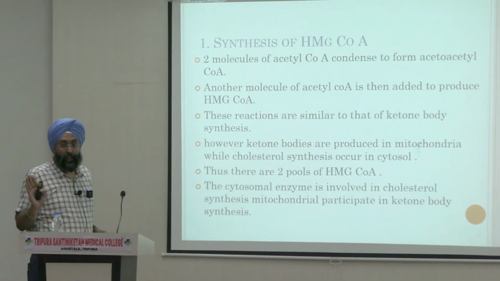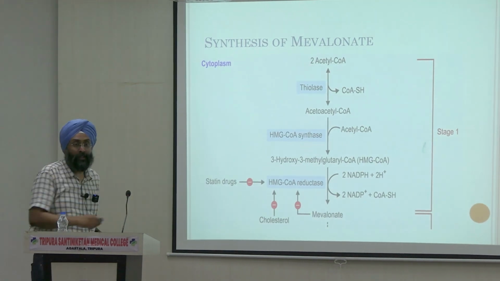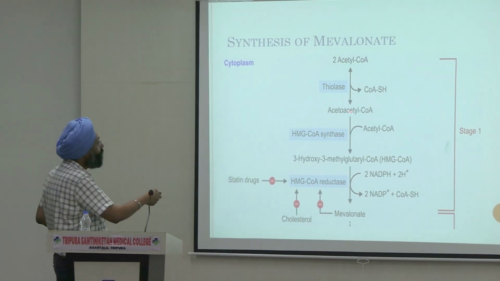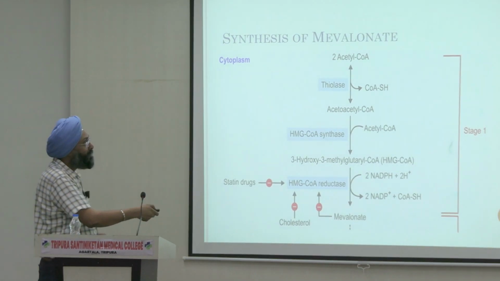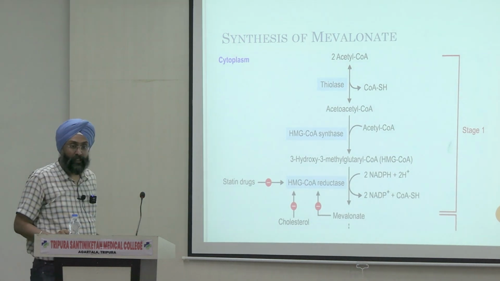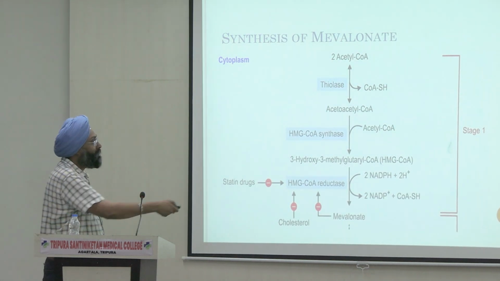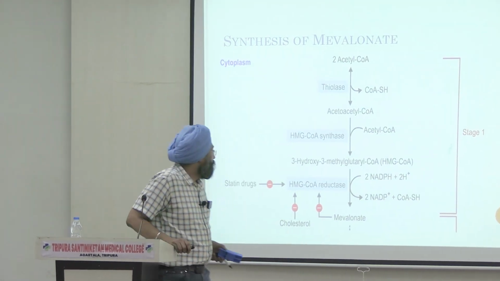Synthesis of HMG CoA is okay to all of you, just see this diagram. We have two molecules of acetyl CoA. They will form acetoacetyl CoA, right? And then another molecule of acetyl CoA was added, we will get 3-hydroxy-3-methylglutaryl CoA, that is our HMG CoA, right? And HMG CoA is the precursor, that is our first step for synthesis of cholesterol, right?